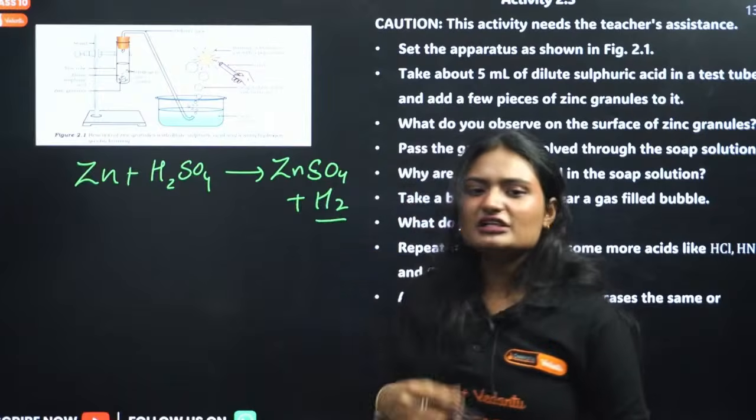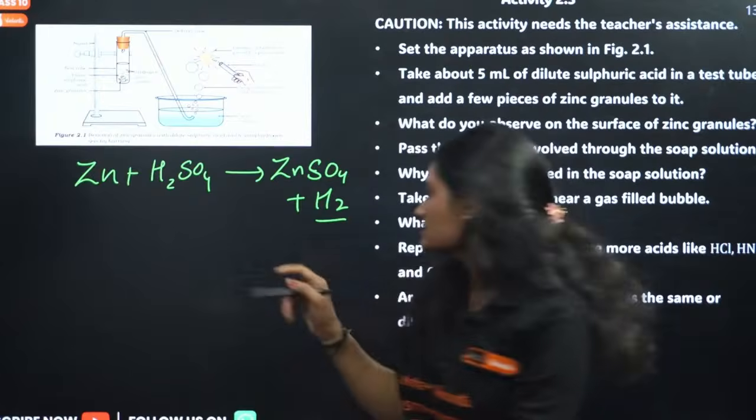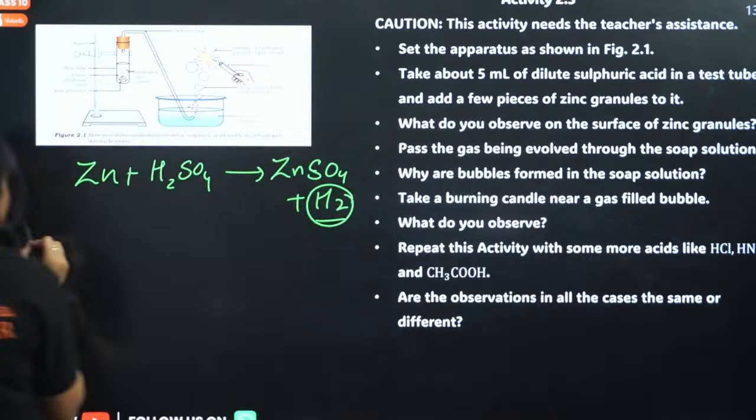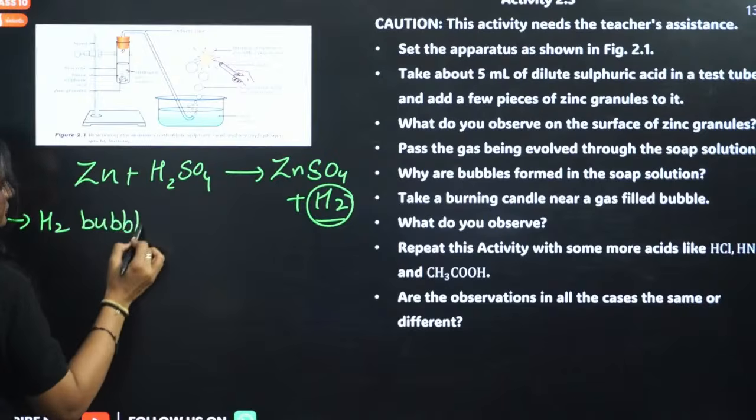Now what will you see actually? We will observe hydrogen bubbles on the surface of zinc. So what we will observe: hydrogen bubbles on the surface of zinc.